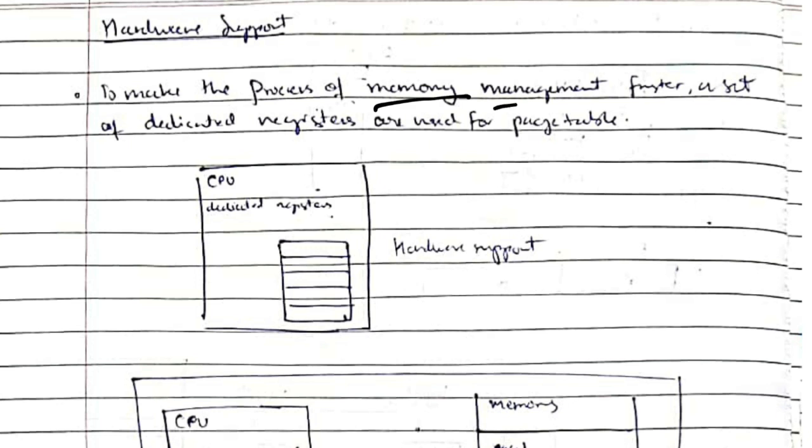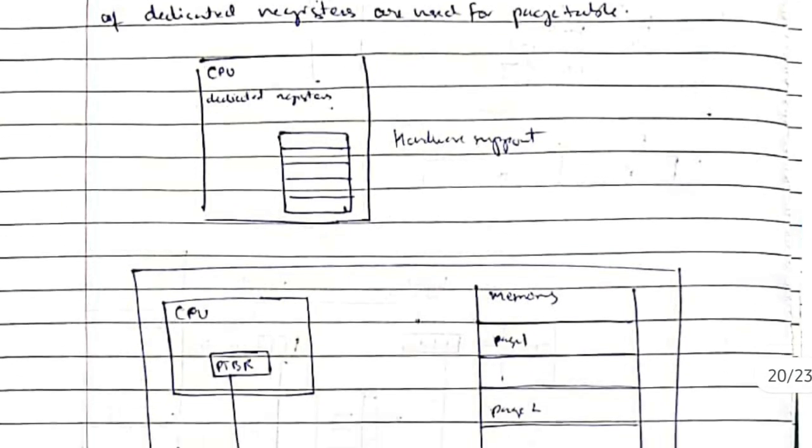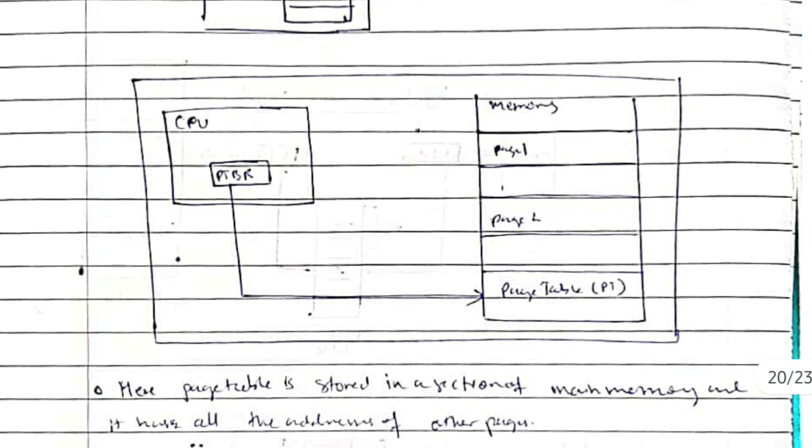Memory management is a very complicated task, so hardware support is required. Hardware support means there is a set of registers which will act as the reference guide for the CPU. This is known as TLB, translation lookaside buffer. By using this, we can access the memory locations much faster.